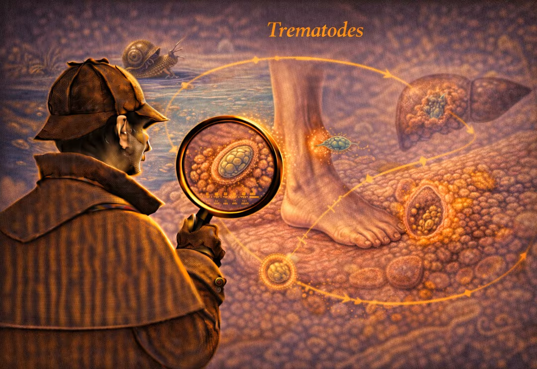The male is shorter and stouter, and he has this groove running down his body called the gynecophoral canal. The canal for the bearer of women. Literally, yeah. The long, slender female lives inside this groove. They are essentially hugging for their entire adult lives, just drifting through your blood vessels. It's surprisingly romantic for a parasitic infection. I mean, until you realize they're churning out thousands of eggs a day that are completely destroying your liver.